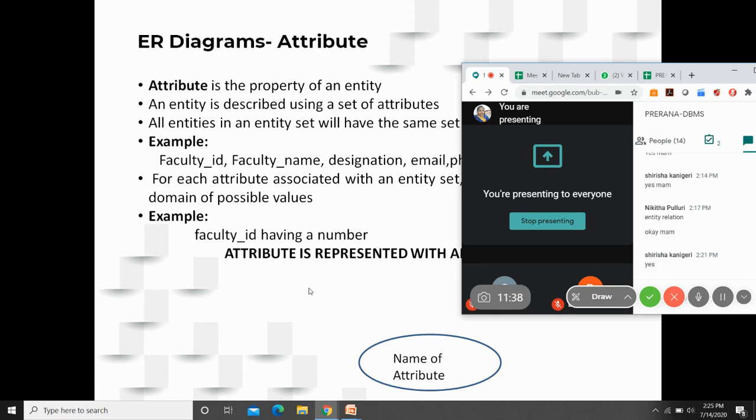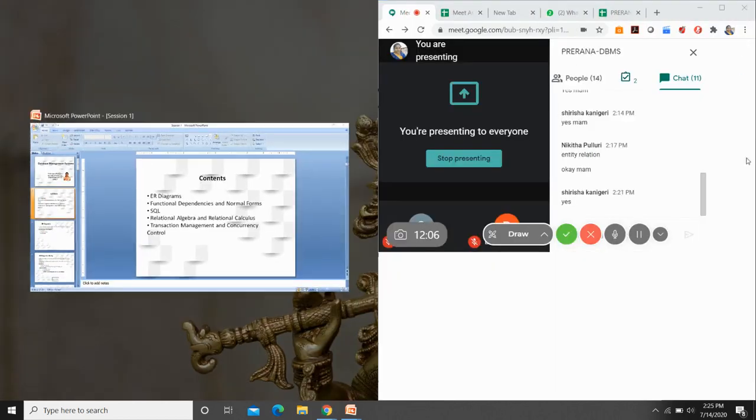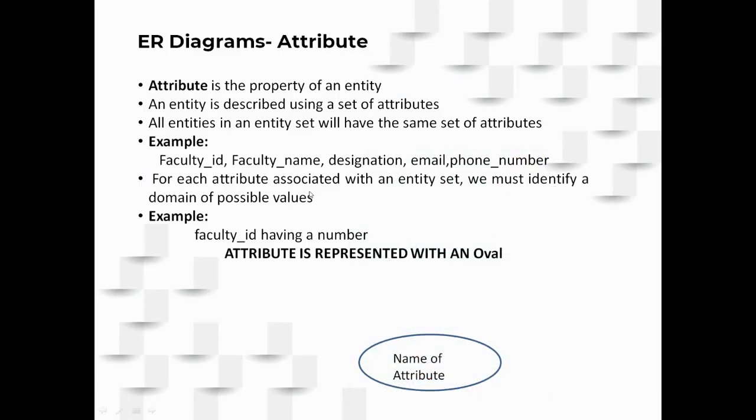Suppose we consider the CSE faculty, IT faculty, ECE faculty, all these are entities under the same entity set called faculty. Whether they are CSE or ECE faculty, they have a name, they have an employee ID, they have a designation, they have their salary. Everyone will have the same set of features. The values of the features will differ. Here, if you observe on the screen, I have given some examples of attributes like faculty ID, faculty name, designation, email, and phone number.